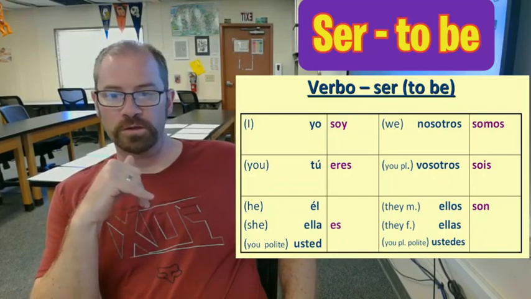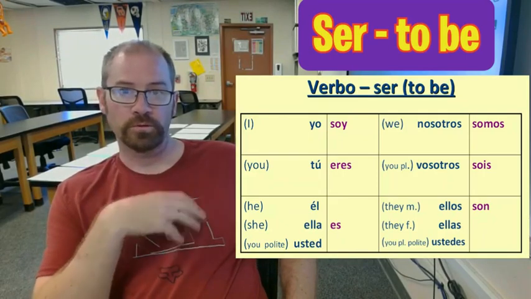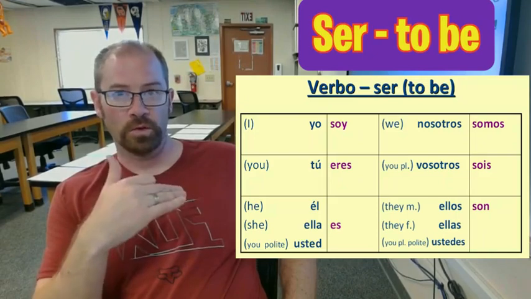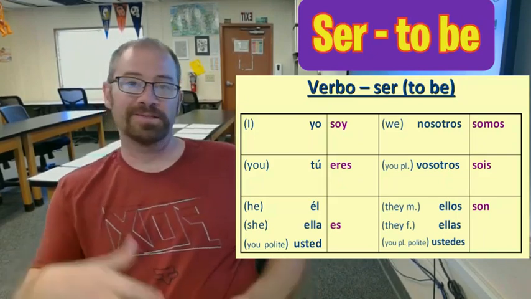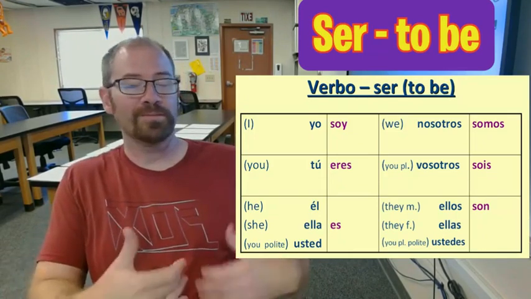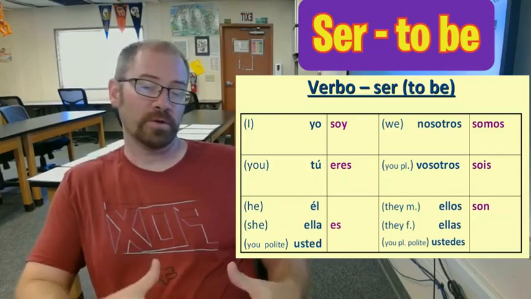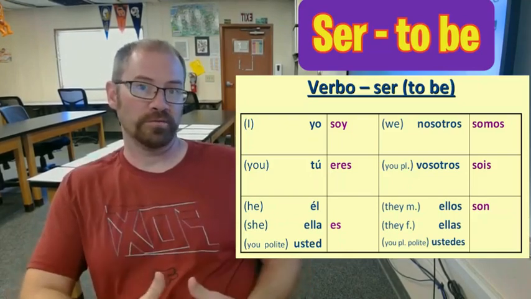There are also some words on there that are in blue. I'm going to go through those with you really quick. So the first one says yo, and that means I. So I can say yo soy, and that means I am. But soy by itself also means I am. The yo can just give it extra clarification.